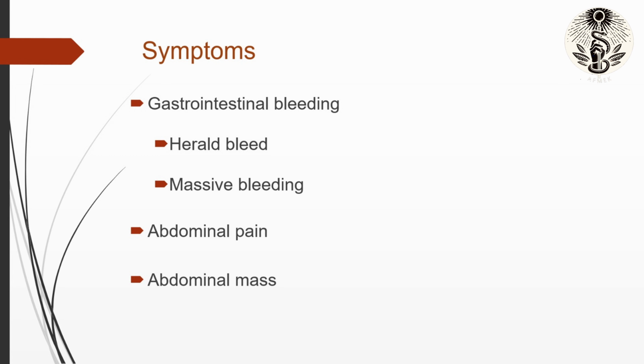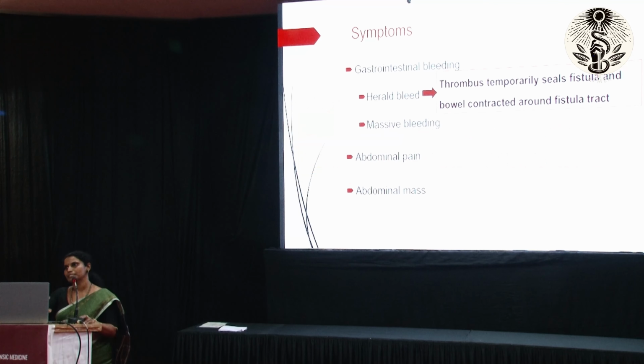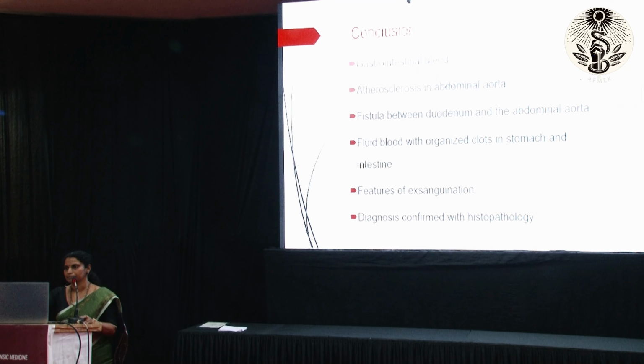Symptoms are gastrointestinal bleeding. It may be intermittent self-limiting herald bleed or massive bleeding. Herald bleed occurs due to occlusion of the small fistula by a small thrombus, along with contraction of the intestine around it. After dislodgement of the thrombus, massive bleeding occurs. Other symptoms are abdominal pain and abdominal mass.